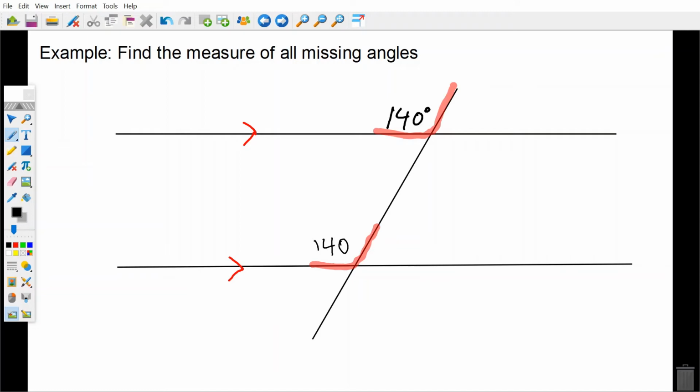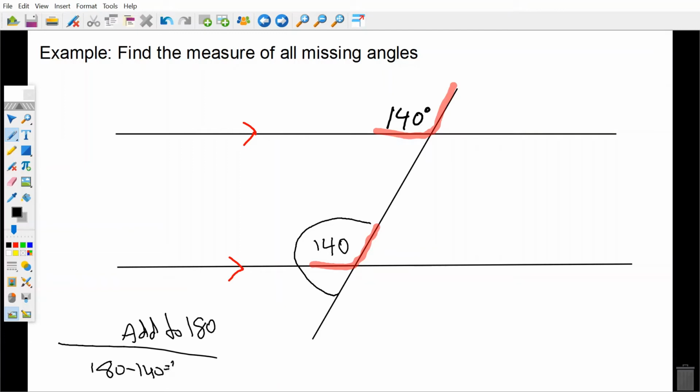The next thing I have to remember is what is the measurement of a straight line? The angle measurement of a straight line is 180 degrees. So these two angles together make a straight line, so they have to add to 180. If this first one is 140, 180 minus 140 is 40 degrees. So now this angle right here is going to be 40 degrees.